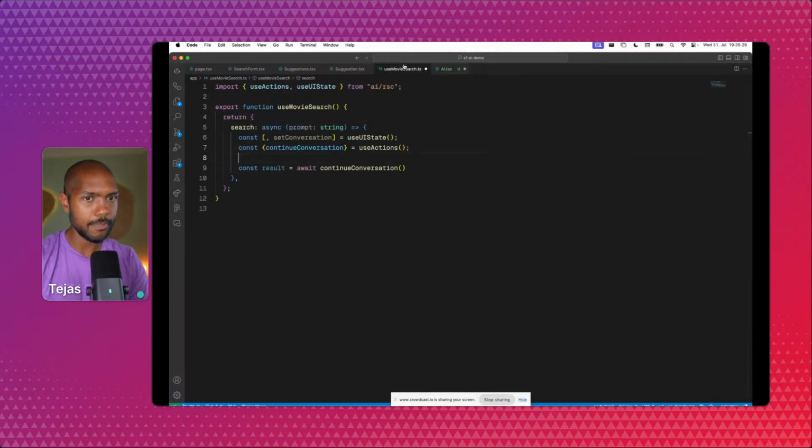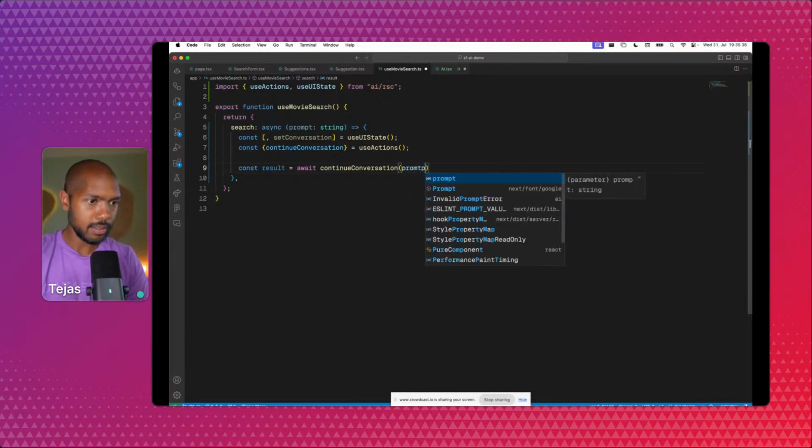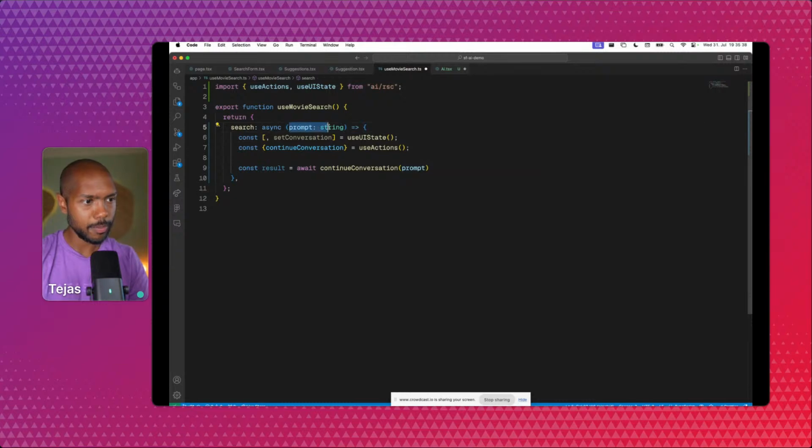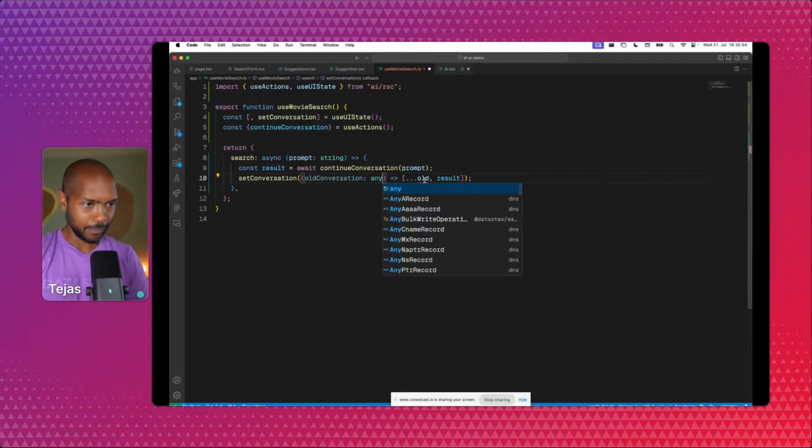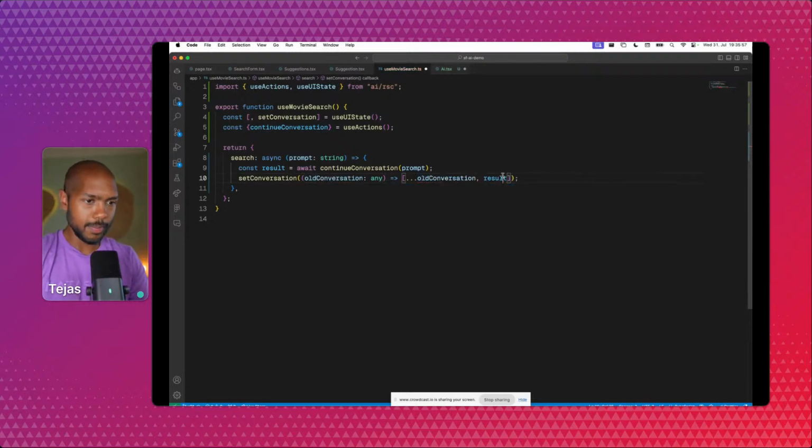We'll define an action, continueConversation. So what do we pass continueConversation? Let's just pass it a piece of text, which is our prompt. In fact, let's lift these up here. So we have the result. What we can do is set conversation to the old conversation. Let's just say this is any, and we'll spread the old conversation and the result. We expect the result to be a message. Okay, so we'll save this.